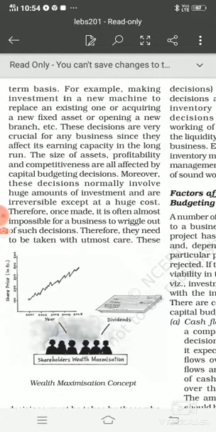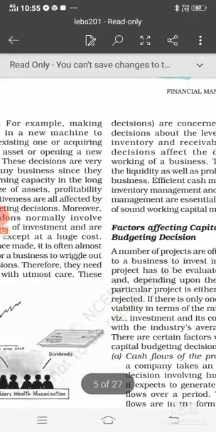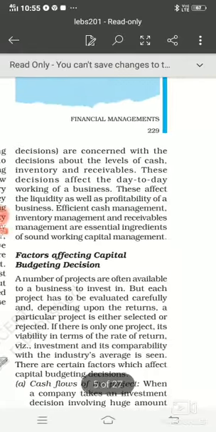So a manager needs to be very careful at the time of taking long term or capital budgeting decisions, because these types of decisions require a huge cost, a huge amount of investment. So in case any wrong decision has been taken, the business is going to suffer a lot. And once any long term decision has been taken, it's not possible to take it back, right? So this was all about investment decision.